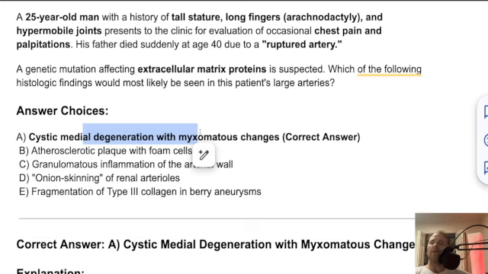FBN1 gene, and fibrillin normally supports elastin fibers in arteries. And if you don't have those, then you can't handle the pressure very well if you don't have the elastin fibers. And so the body fills in the weak areas with the mucopolysaccharides, and that's myxomatous degeneration. Right, so the weak aortic walls get stretched out, and the stretching of those walls is causing an aortic aneurysm. So the weak layers can tear, and that causes an aortic dissection. And so yeah, that's going to be kind of the lay of the land here.